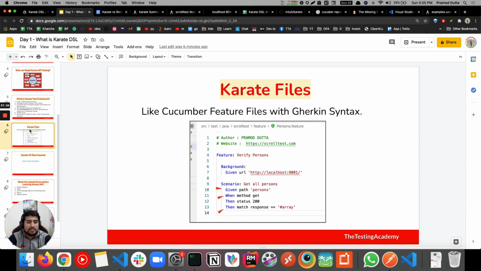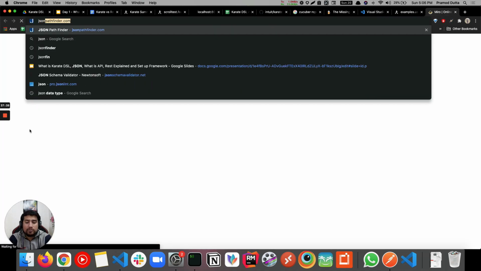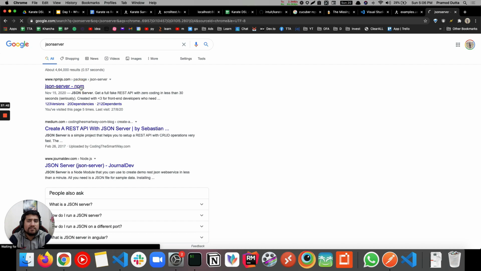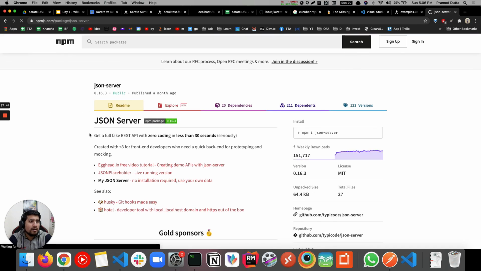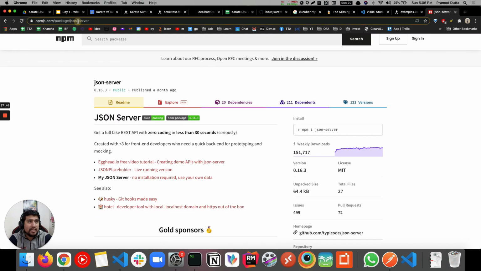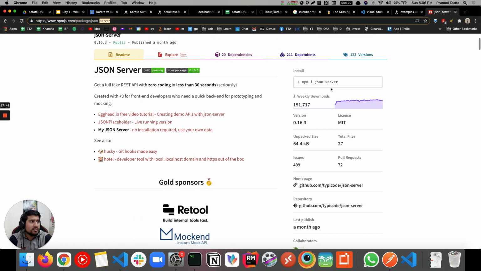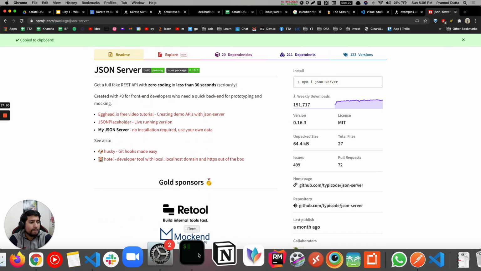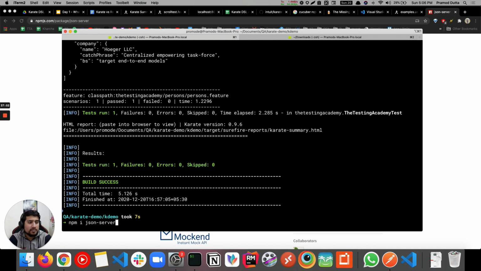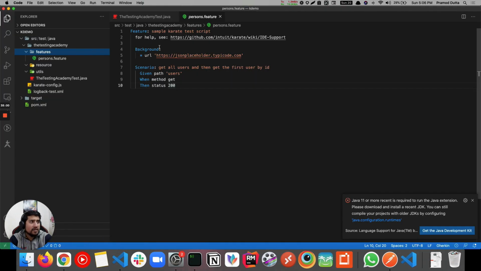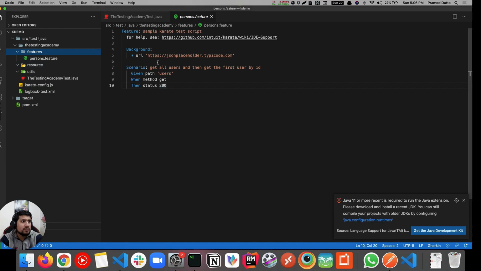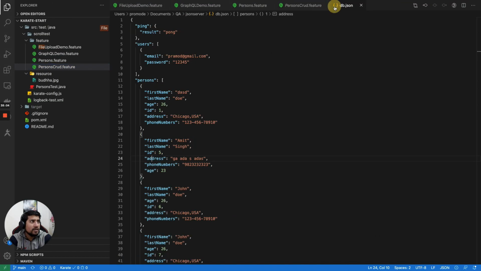So what you need is JSON Server. It's a very simple way to run this. Just open this npm package, json-server, and install it, right? Make sure you add -g at the end, so we are installing it globally. Okay, so just install globally, and copy this file. I'll give you this file also, where is it, yeah, db.json.